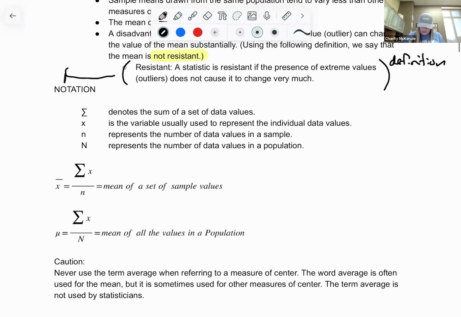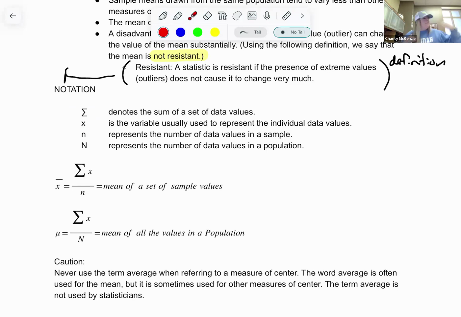Okay, these are the notation. So this first one here means the sum. We use this funky E to mean adding up data values. So just the sum. X always represents our data, our actual data values. So if we're talking age, I'm old, like 47, almost 40.